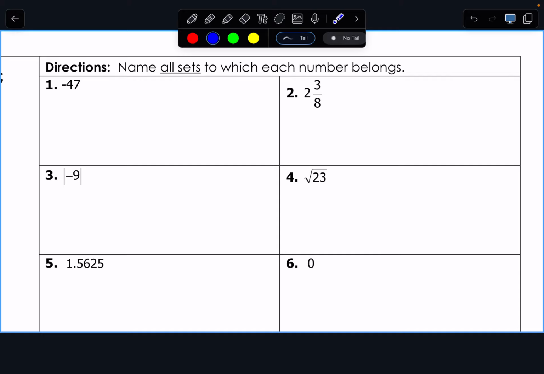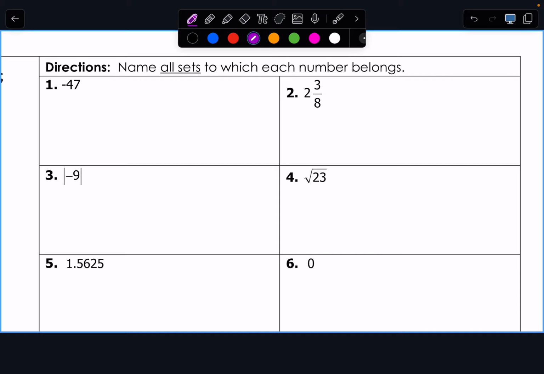We're going to look at negative 47. First of all, is it rational or irrational? It is rational. We could write it as a fraction, negative 47 over 1. So we know it's not going to be in the irrational bowl. We know it's going to be at least in this big bowl. But more specifically, can we get it somewhere smaller?